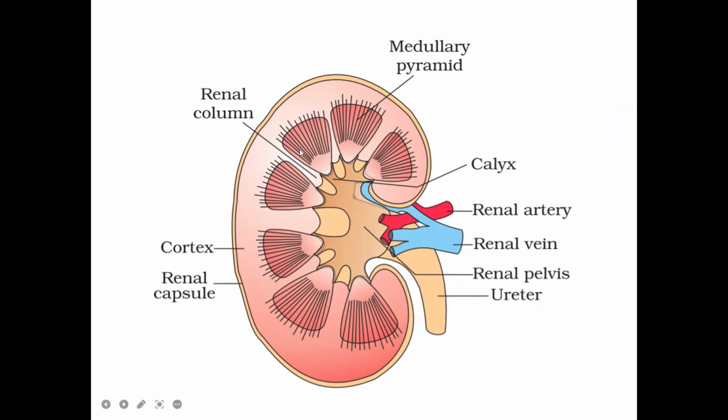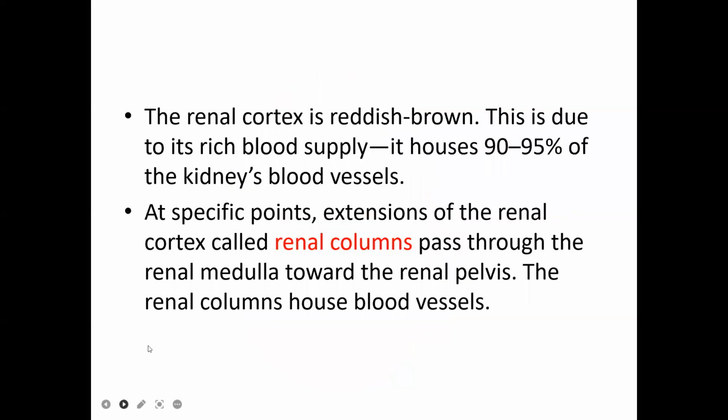Because this area is the medulla, and the remaining part you will call the pelvis, right? These are the three distinct regions of the frontal section of the kidneys: the outermost cortex, the middle medulla, and the inner pelvis.